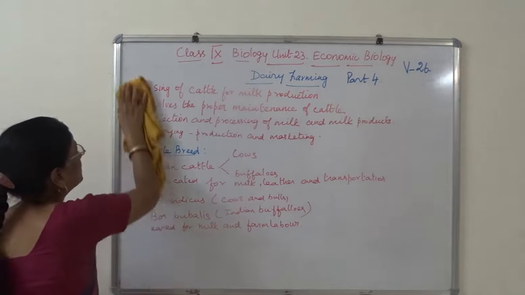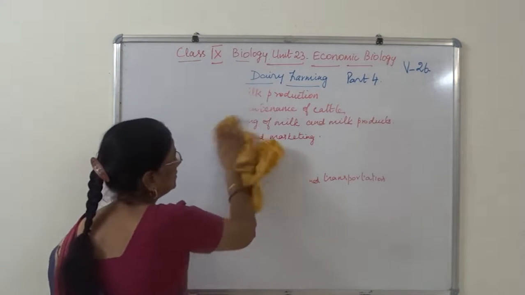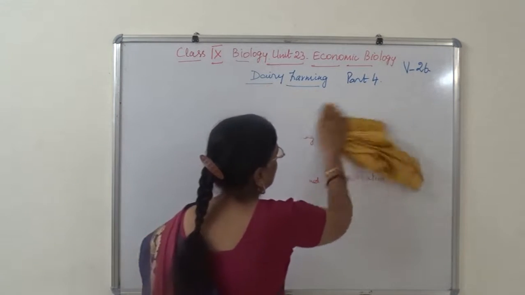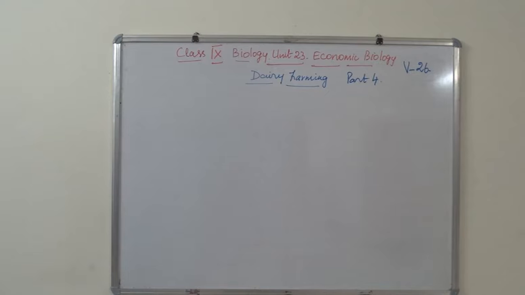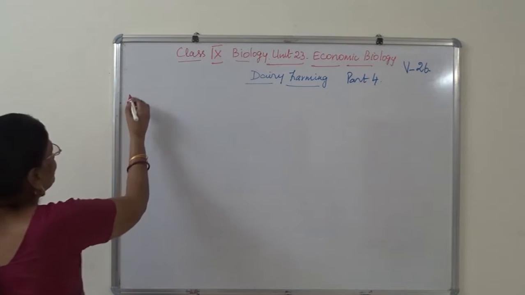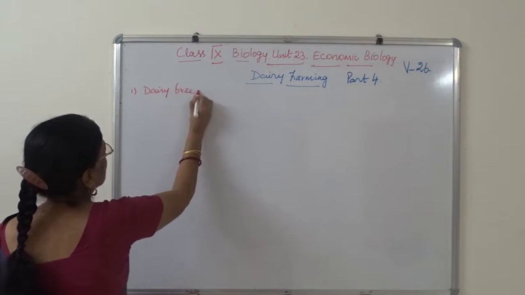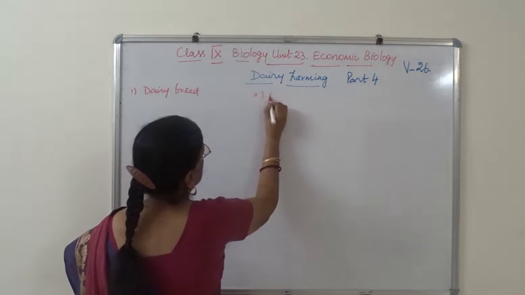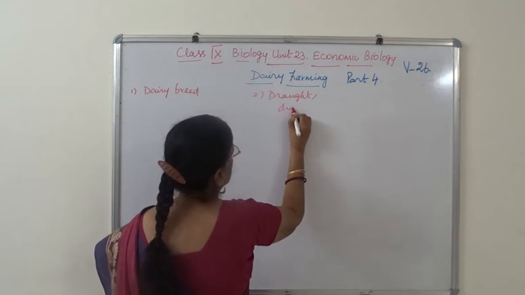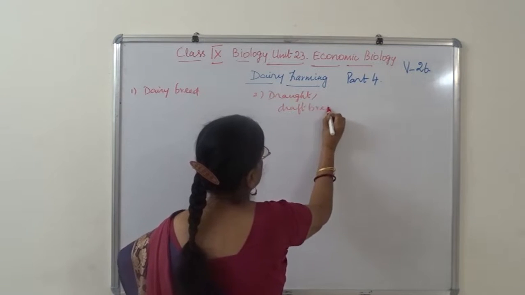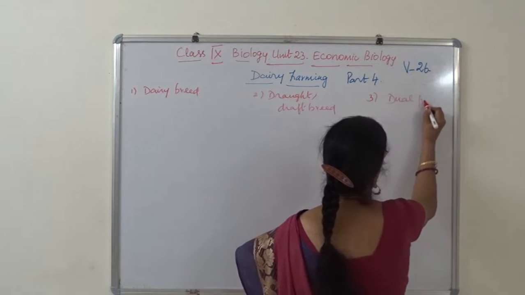Right. The next one, what we are going to learn is types of cattle breed. What can we guess? Types of cattle breed. They are dairy breed, and then draught or draft breed, and third one is dual purpose.